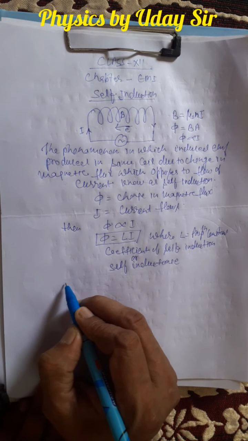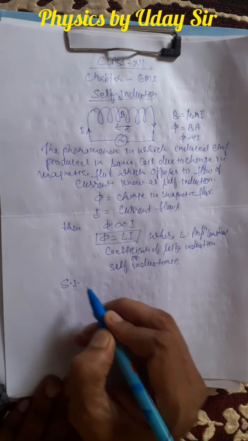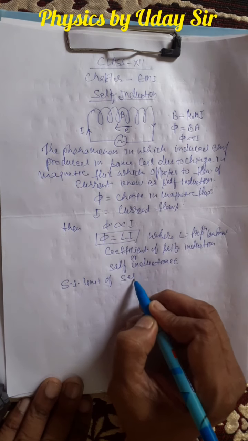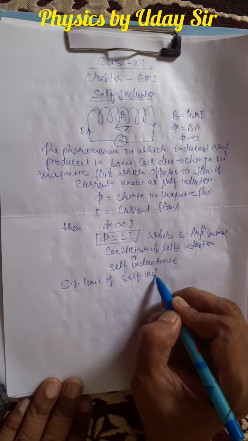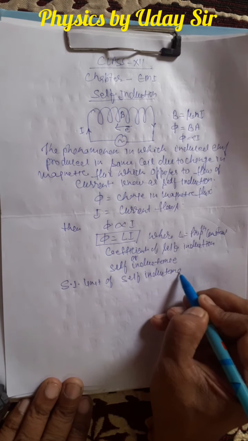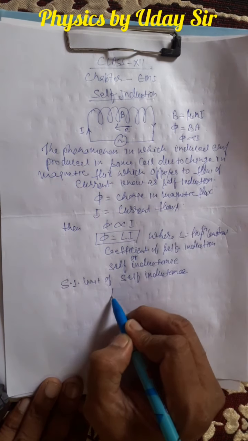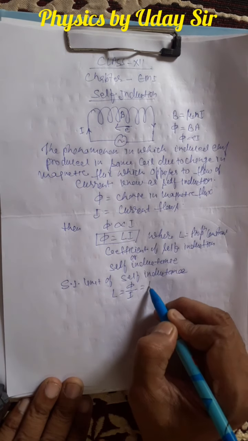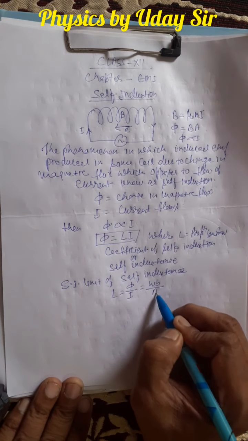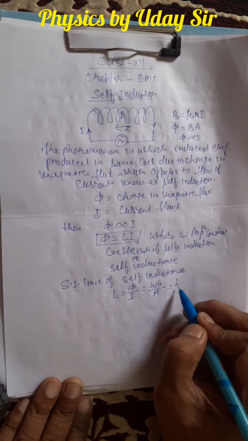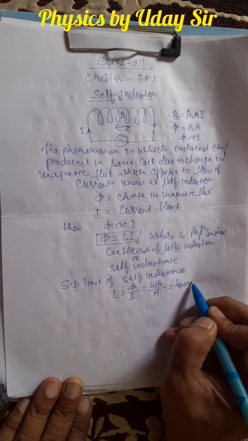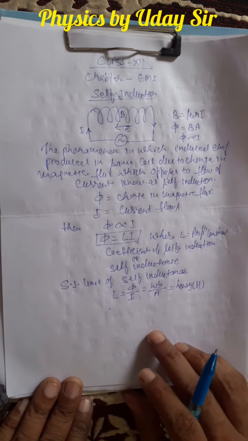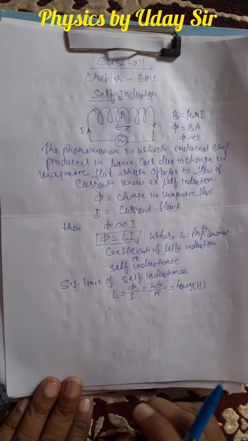So here if it is asked what is the SI unit of self inductance, what will that be? L is equal to phi by I. So phi means Weber per ampere, or that is called Henry. So the self inductance unit is Henry.